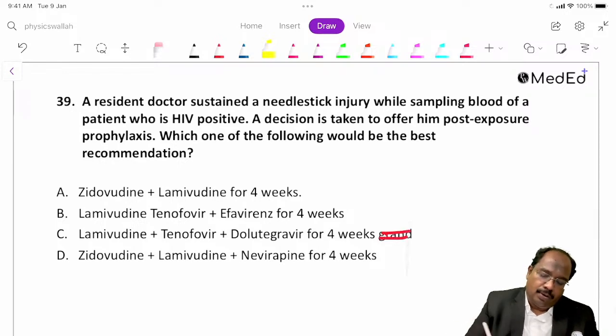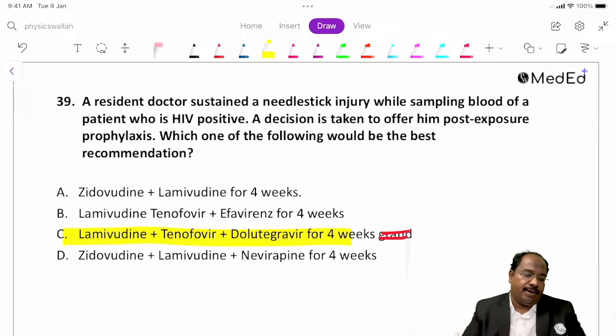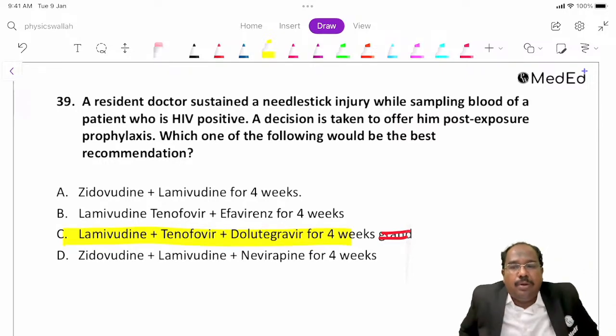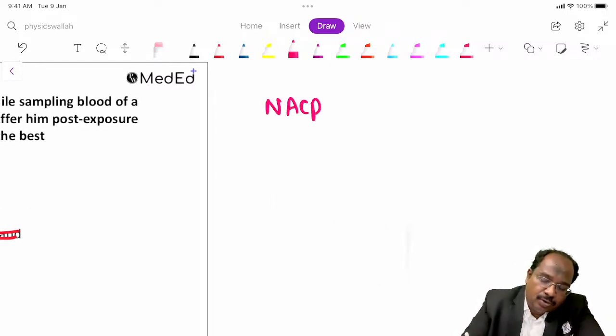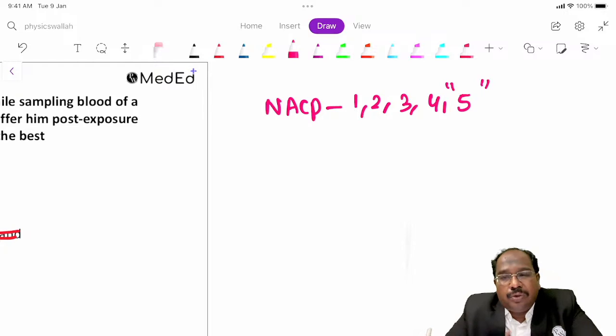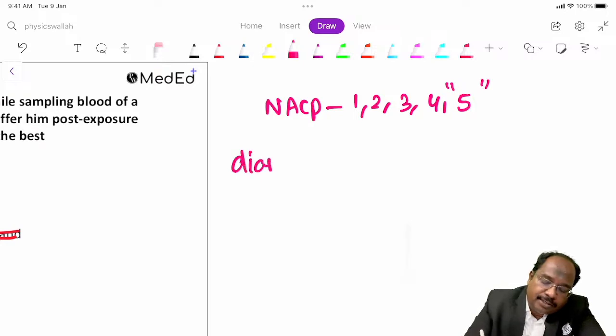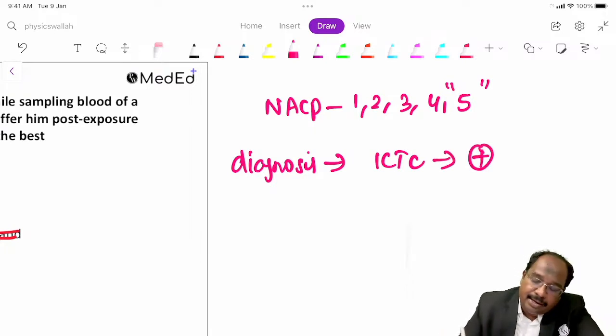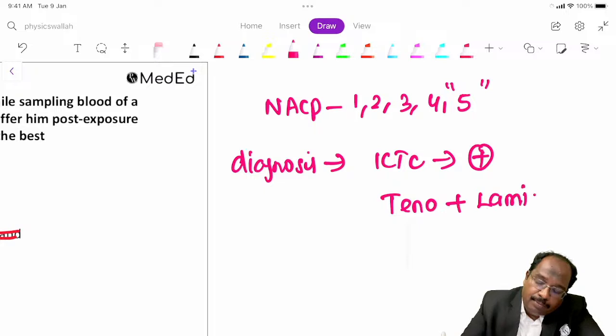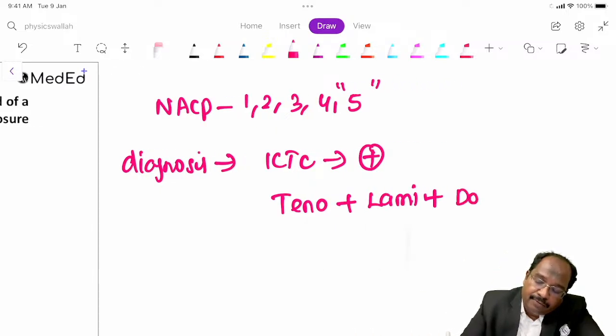Okay, so we can give lamivudine, tenofovir and dolutegravir. In India we have the NACP, the National AIDS Control Program. 1, 2, 3, 4 and currently we have 5. So for diagnosis of HIV, we send them to ICTC. If anybody is positive, what is the current treatment? The current treatment we will give is TLD: tenofovir plus lamivudine plus dolutegravir.